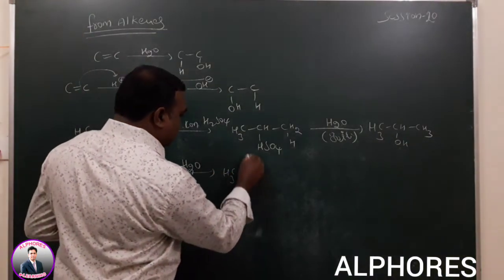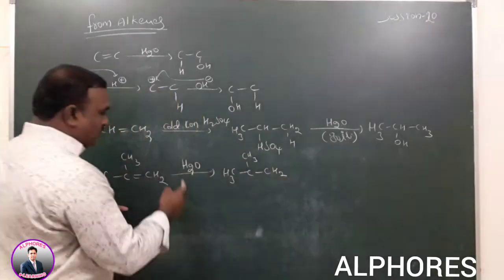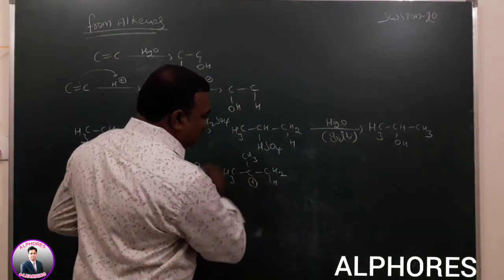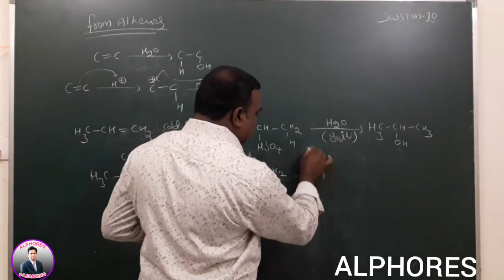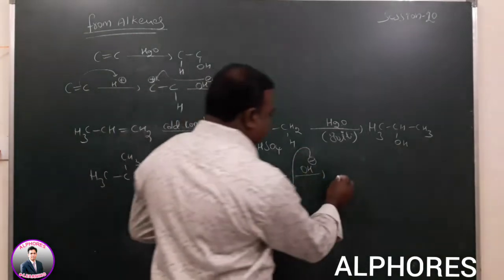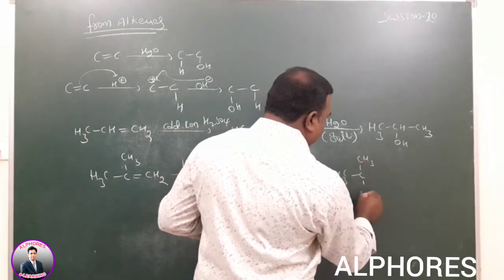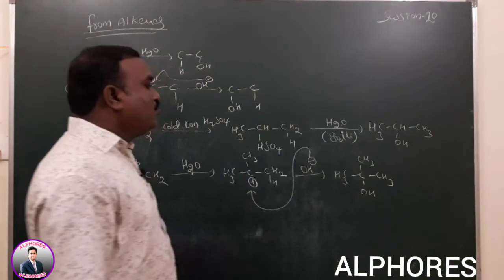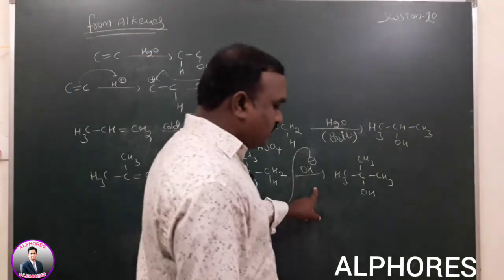So here CH3, again CH3, here CH2, H plus is added to this one, forming the more stable intermediate. The second step is the nucleophile attacking step here. It forms 2-methylpropan-2-ol.